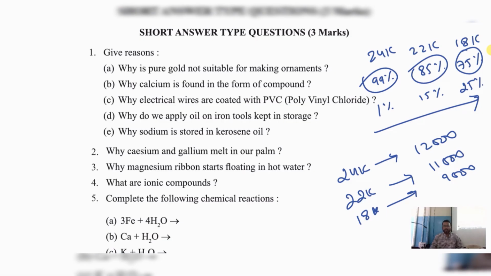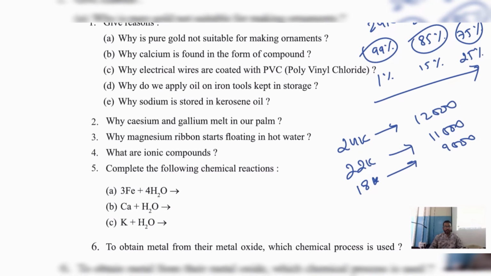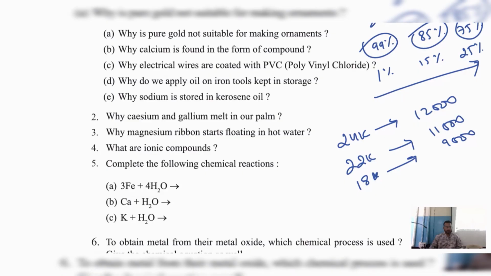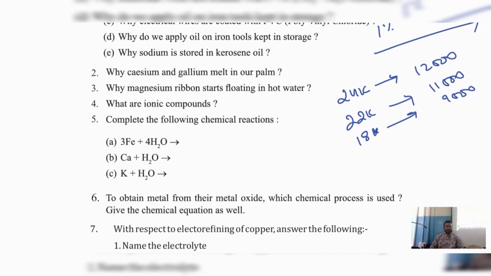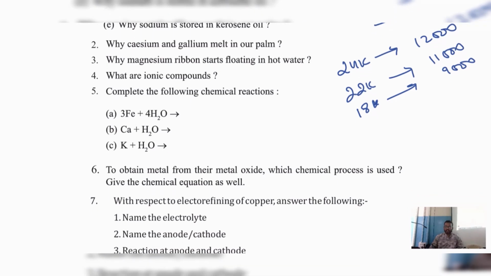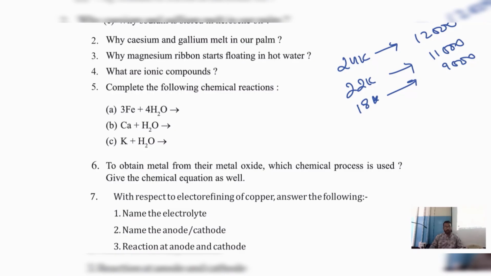Why are electrical wires coated with PVC, polyvinyl chloride? Electrical wires are coated with PVC. Why do we apply oil on iron tools kept in storage? Iron tools, we put oil on them. Why is sodium stored in kerosene oil? Why do cesium and gallium melt in our palm? Why do magnesium ribbons start floating in hot water? What are ionic compounds? Complete the following reactions. To obtain metal from their metal oxide, which chemical process is used? Give the chemical equation as well.